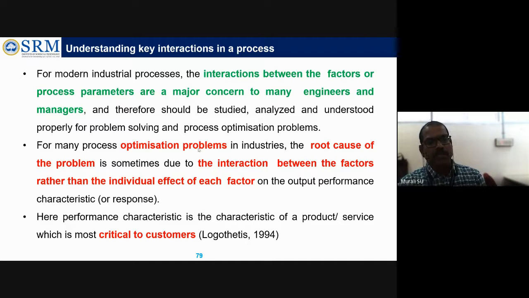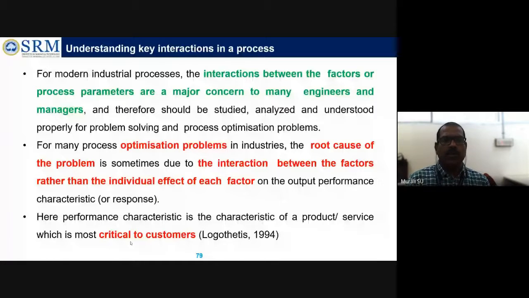So for many process optimization problems in industries, the root cause of the problem is sometimes due to the interaction between the factors rather than the individual effect of each factor on the output performance characteristics. Here, performance characteristics means what is needed for the customer. Customers may need some quality, or a number of components, or surface finish. They may say, I need a surface finish like this, or I need 1000 or 2000 components from your side by this particular date, or I need an accuracy of 0.01 millimeter. Like that, they may give some requirement.